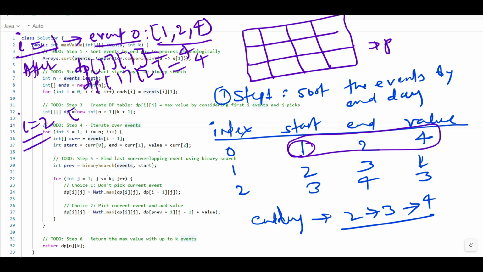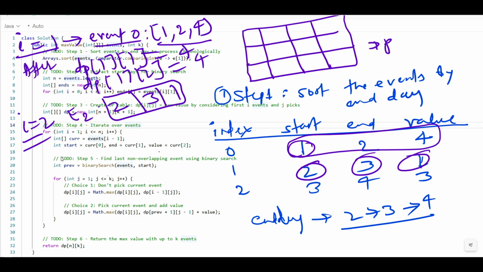This time we have event 2. Can we say that? And here the values are 2, 3 and 1. Correct? What are the values here? 2, 3 and 1. Let's understand here. If you do the binary search, we have to find the last event ending before this start 2. What is that? The event 0 we have. And event 0 ends at 2.